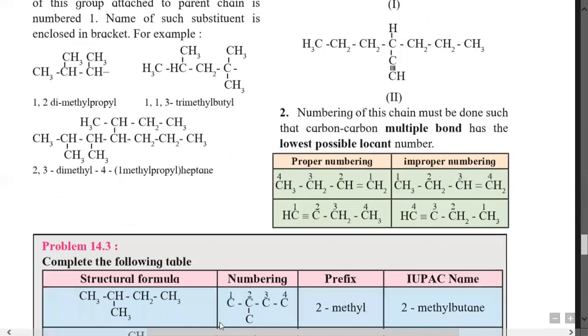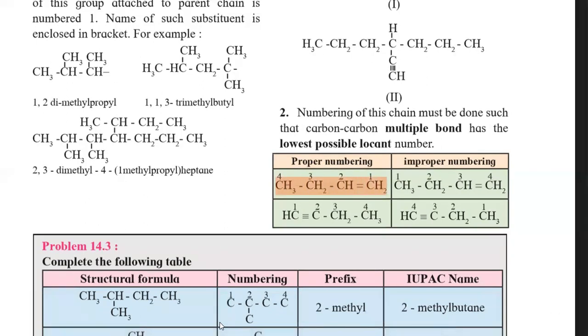The second rule is that we have to select the lowest possible locant, meaning the carbon-carbon double bond or triple bond containing carbon is given the minimum number. That is called the lowest possible locant. So here two examples are given. One is a 4 carbon containing alkene.